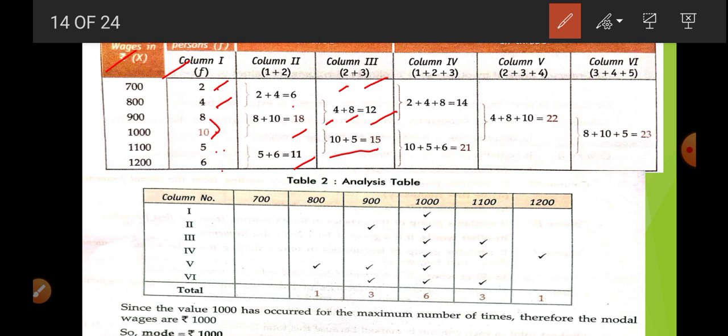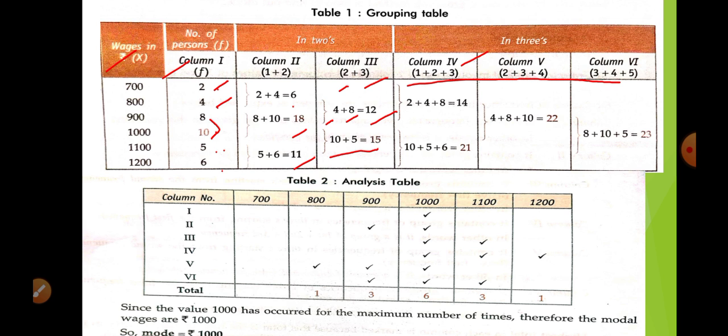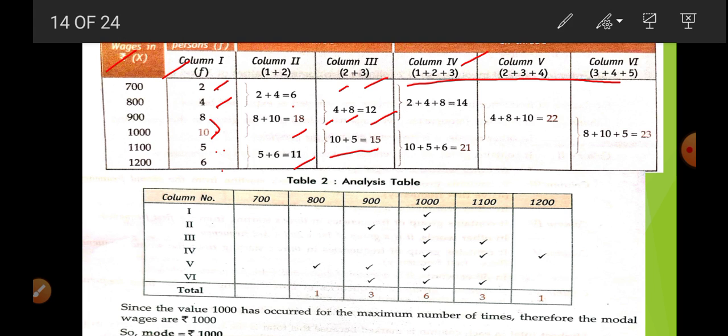Now it is time for the fourth column. Now these three are related to threes. You can see here the twos column and the threes column. Remember, the first is related to just frequency, then twos, then threes. Now threes have started, so we start 1 plus 2 plus 3.